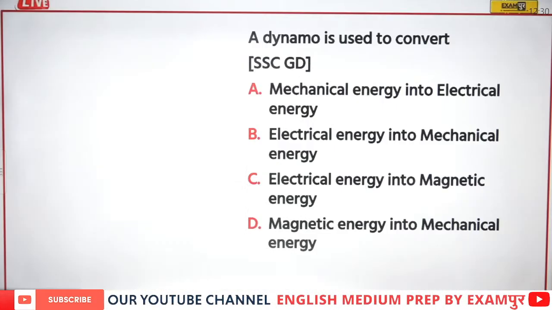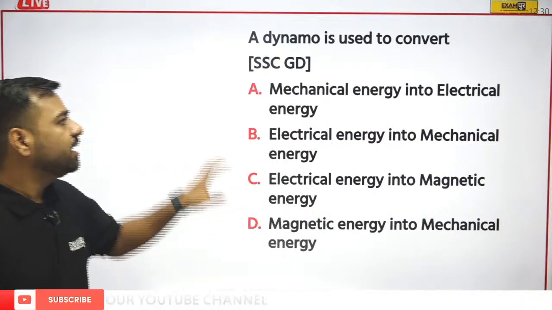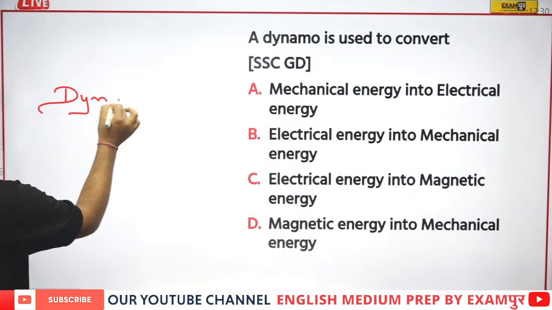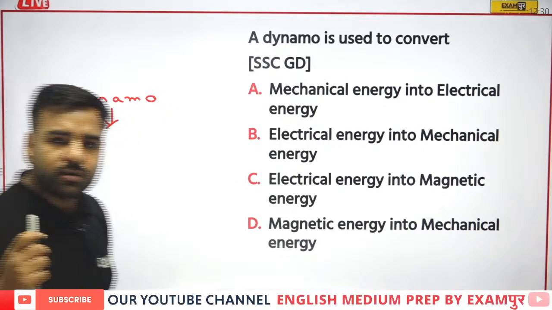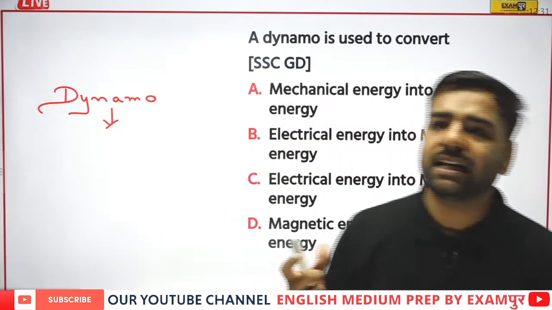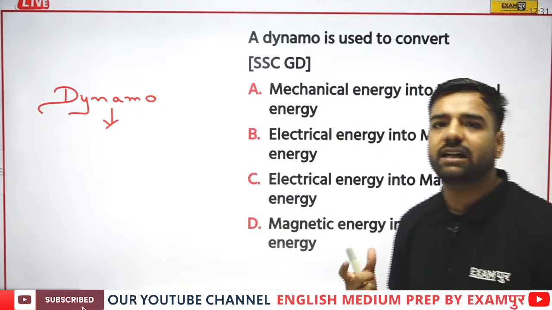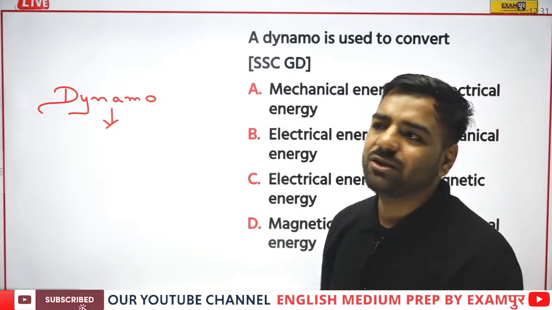Okay, so we have the next question here. A dynamo is used to convert what? This question was asked in GD. If I talk about a dynamo, what it is doing here is using mechanical energy, and that mechanical energy is converted into what? Electrical energy, right? I have already explained this part, so let's see who gives this answer.